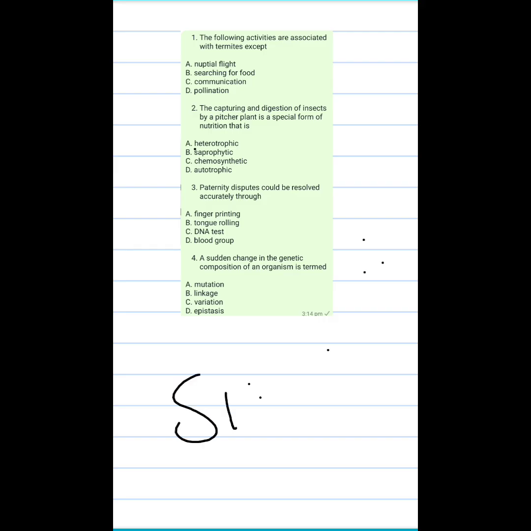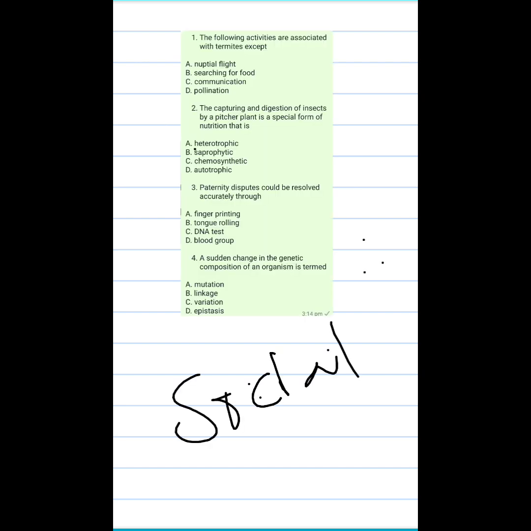It is exhibited by social insects. So that option is associated with termites. Searching for food. Termites do search for food. You understand? What is the characteristic of most organisms? They move from one place to another in search of food. That's movement. So termites can move from one place to another to search for food. You can see termites in your buildings and the rest. In the process of eating through dead decayed wood, they are searching for food.